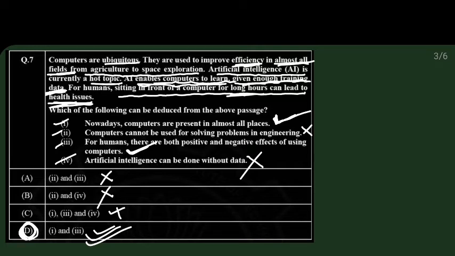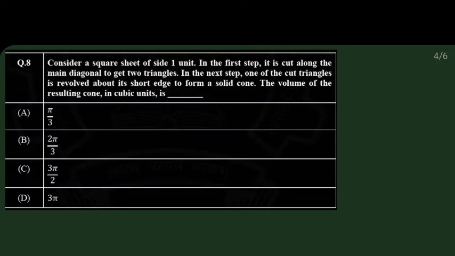So let's move to the next question, that is question number 8. Consider a square sheet of side 1 unit. Let's say a 1 unit square sheet. Okay, let's start. So let's take a square sheet, and this square sheet has 1 unit on each side.